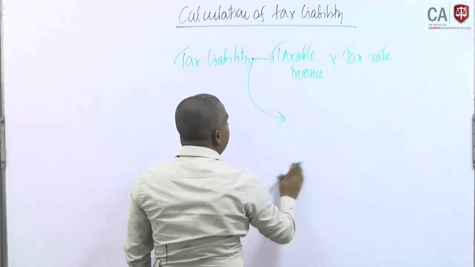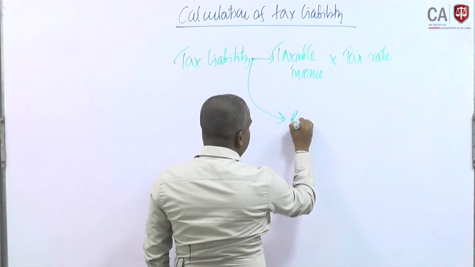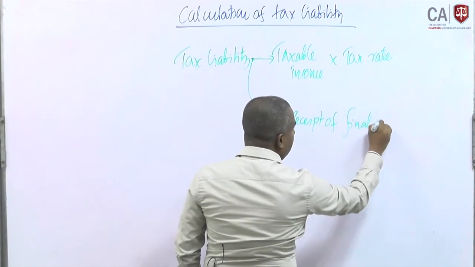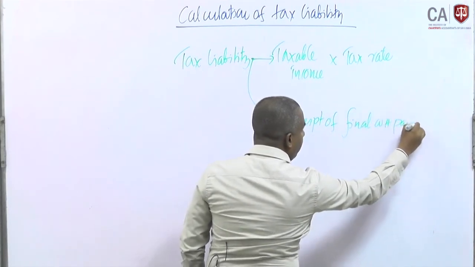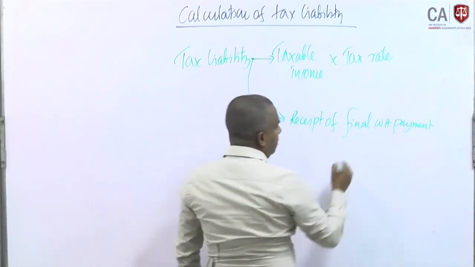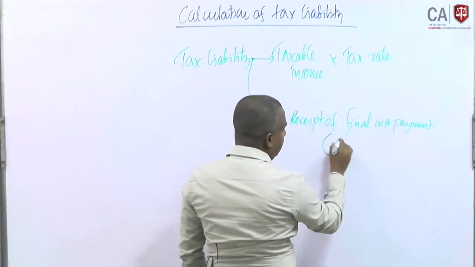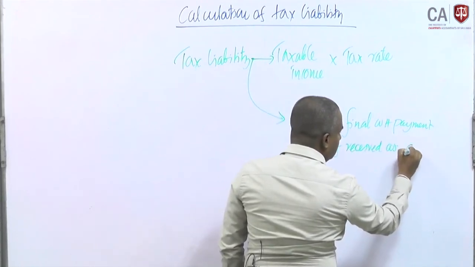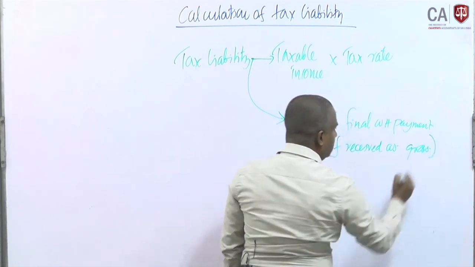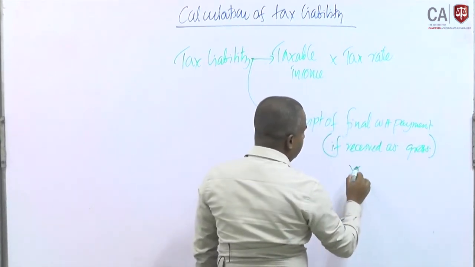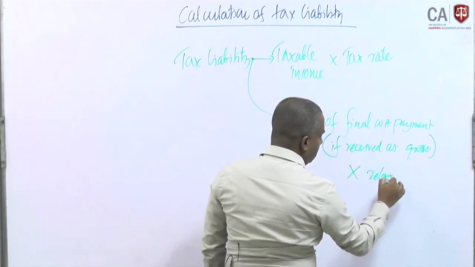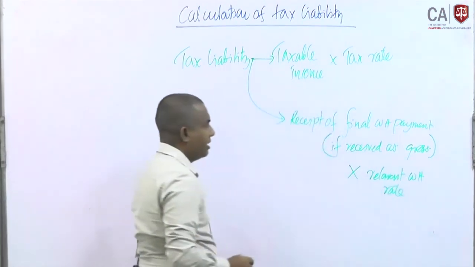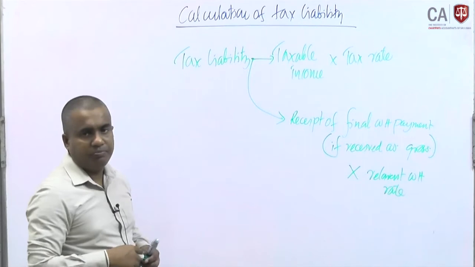Another way is the receipt of final withholding payment, but there is a condition: if it is received as a gross amount, then apply the relevant withholding tax rate, and we can identify the tax on receipt of final withholding payment.